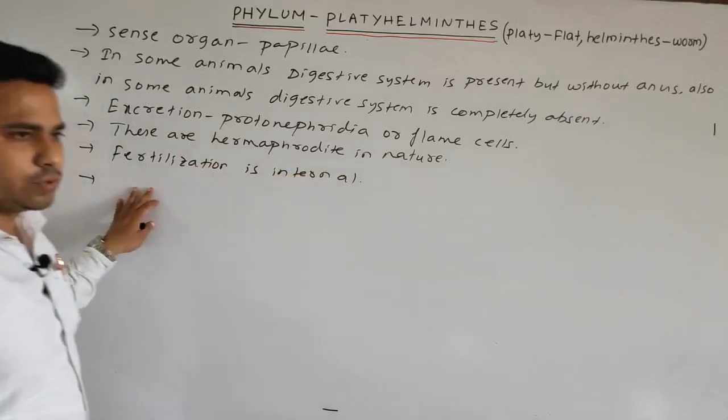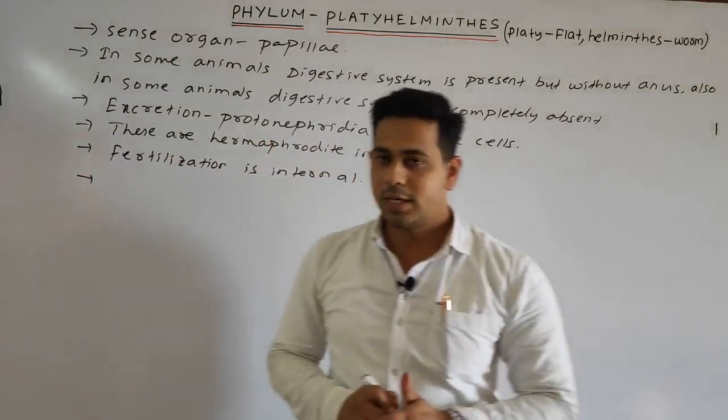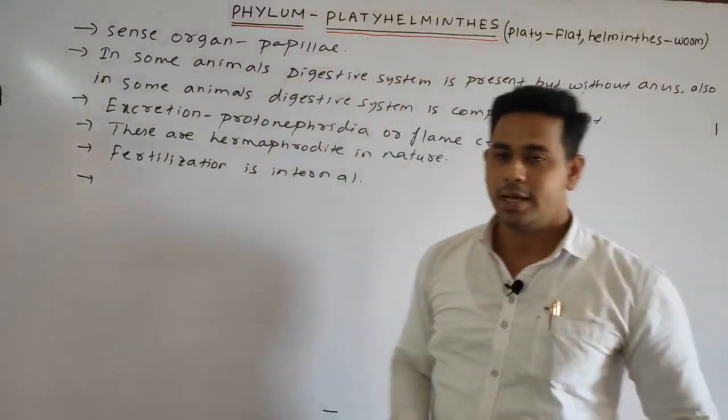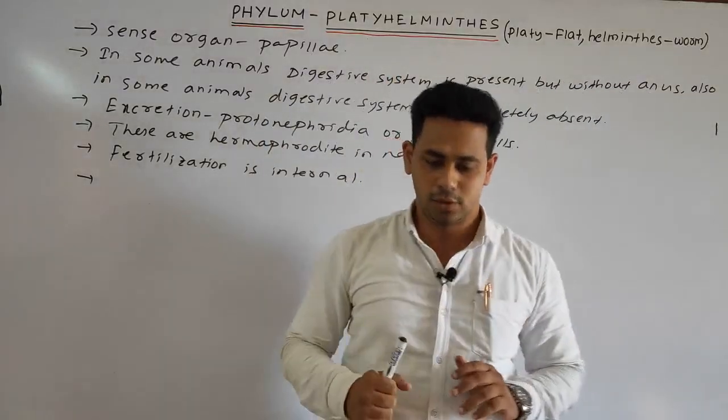Obviously, after fertilization we will discuss development. The development in the case of the platyhelminthes may be direct or indirect.